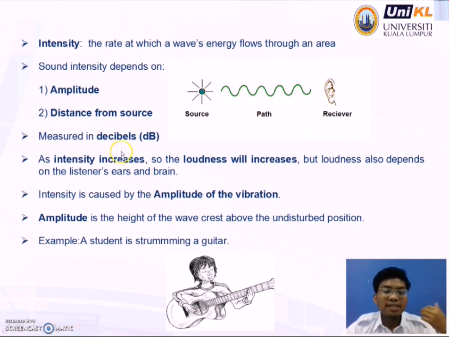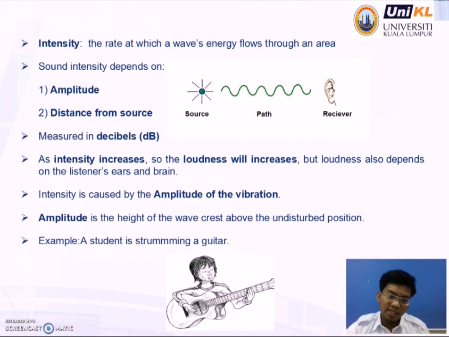Okay, next we'll look at what intensity is. Intensity is the rate at which a wave's energy flows through an area. Sound intensity depends on amplitude and distance from the source.